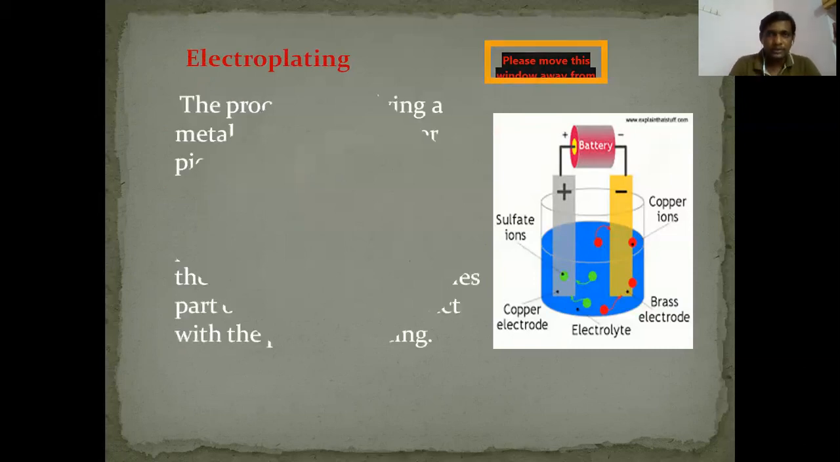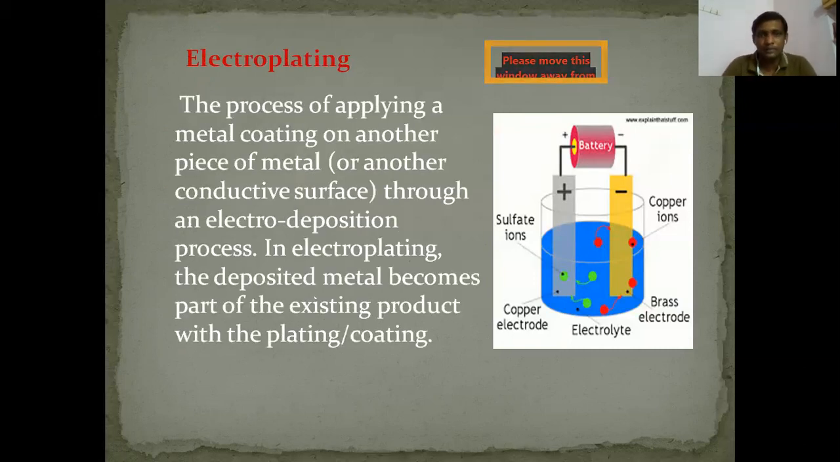Electroplating means the process of applying a metal coating on another piece of metal through the electro deposition process. That means the deposition of one metal on the other metal is called electroplating. Children, you can do this at home. You take copper sulfate solution. This blue color one is the copper sulfate solution, and you take two iron nails.